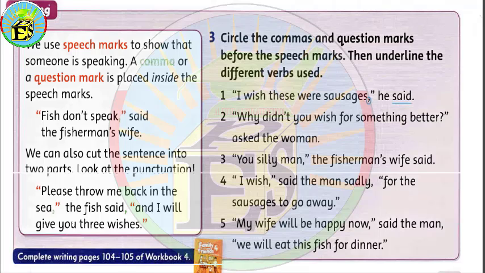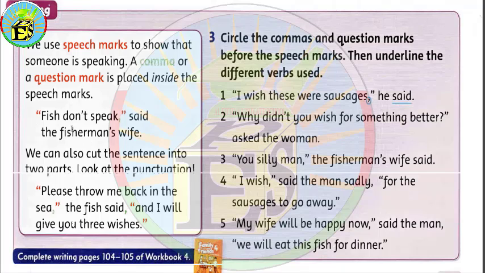So here we have an example. "Fish don't speak," said the fisherman's wife. And you can see these red marks. We call them speech marks. So why do we have the sentence between the speech marks? Because this sentence has been said by a character in the story, and this specific sentence has been said by the fisherman's wife.